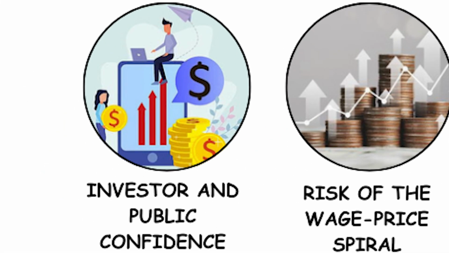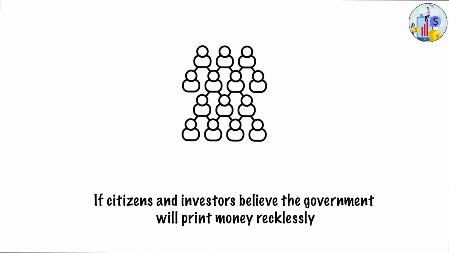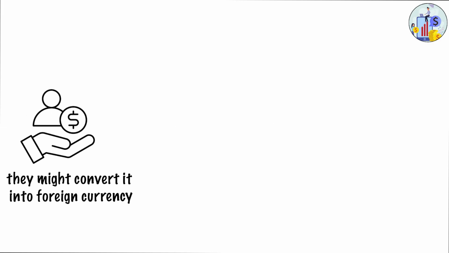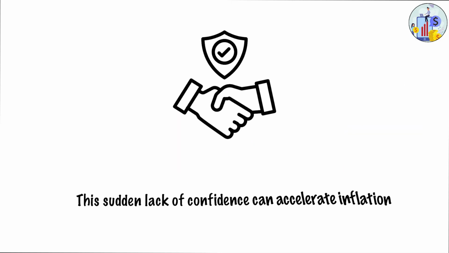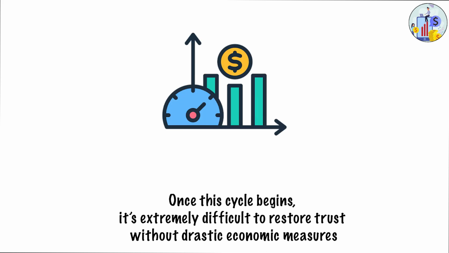Investor and public confidence. The strength of a currency relies heavily on trust. If citizens and investors believe the government will print money recklessly, they may rush to spend their local currency before it loses value, or they might convert it into foreign currency, gold, or real estate. This sudden lack of confidence can accelerate inflation, creating a vicious cycle where the currency devalues faster and faster. Once this cycle begins, it's extremely difficult to restore trust without drastic economic measures.